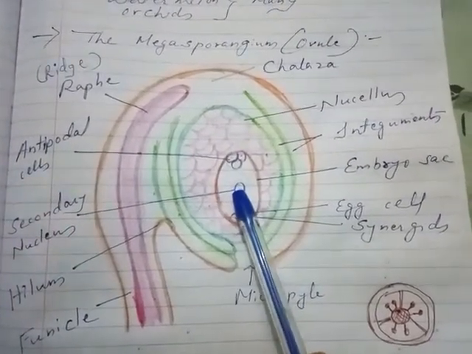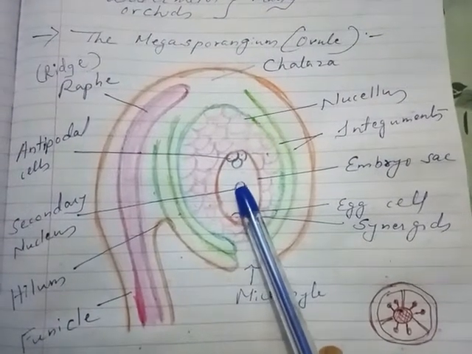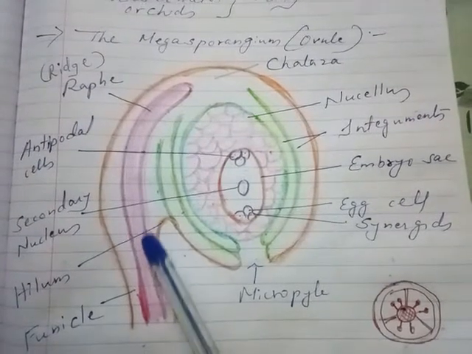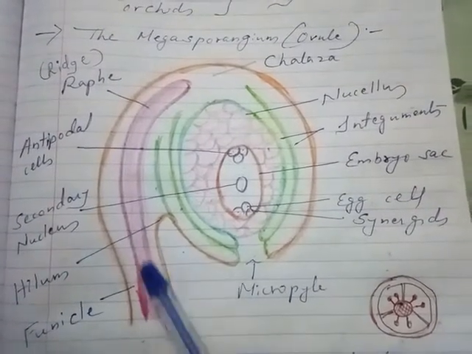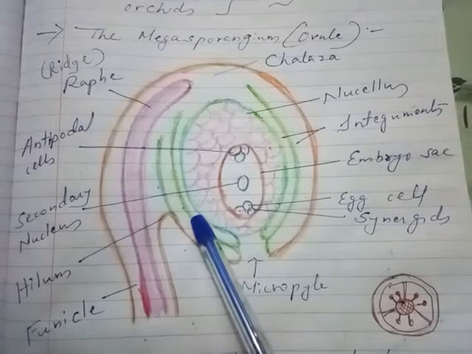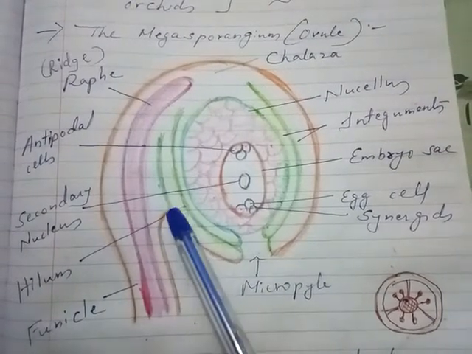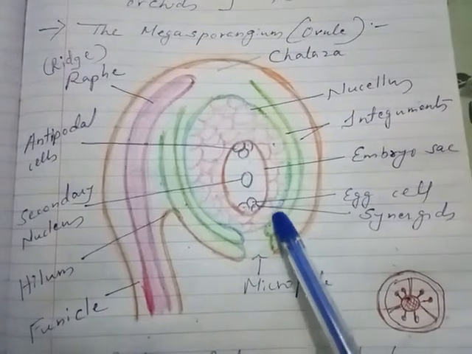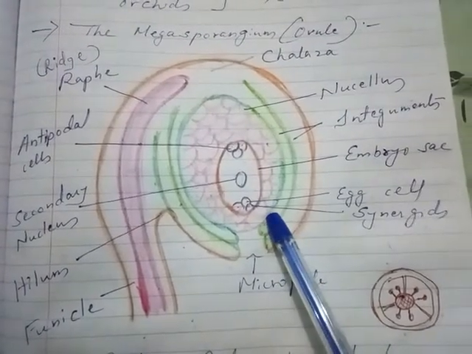So if we see the structure of the ovule, it has a stalk-like structure called the funicle. The junction at which the body of the ovule and funicle meet is called the hilum. Then it has one or two protective layers, the integuments.